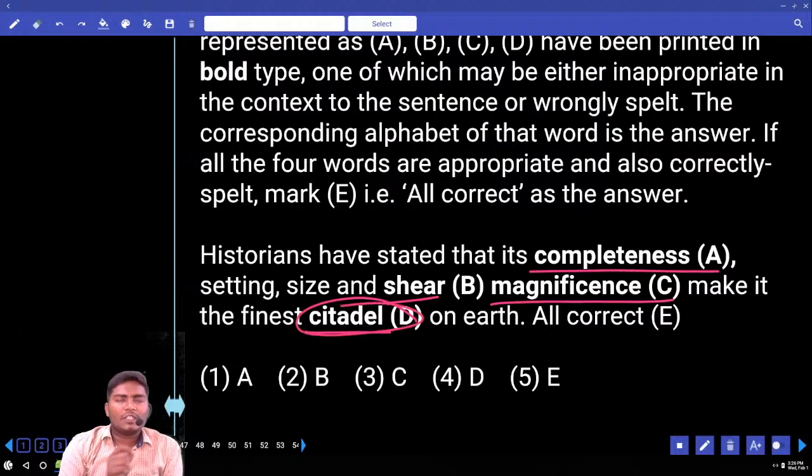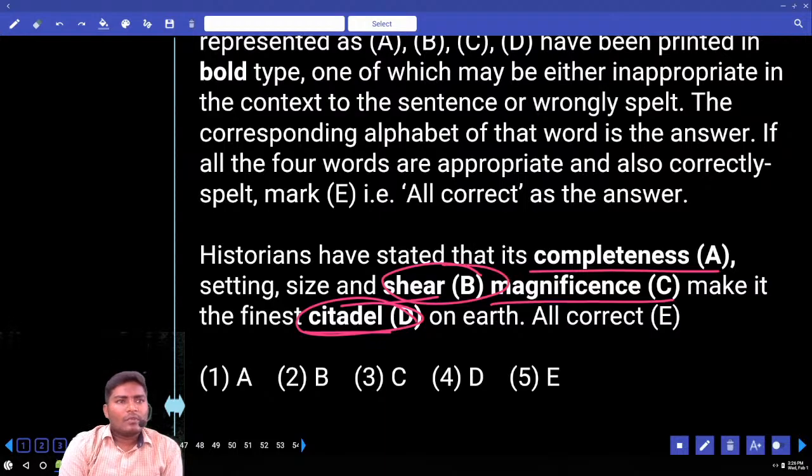I think I am seeing this for the 4th or 5th time, combining all the papers. Citadel is nothing but a building, a monument type of thing. Monument, like an old building. Okay, we have one more word here. What is that word? Sheer. We need to get the spelling of sheer. Pronunciation is sheer. Can you tell me what is the sheer? Sheer focus, sheer determination. What is that spelling?